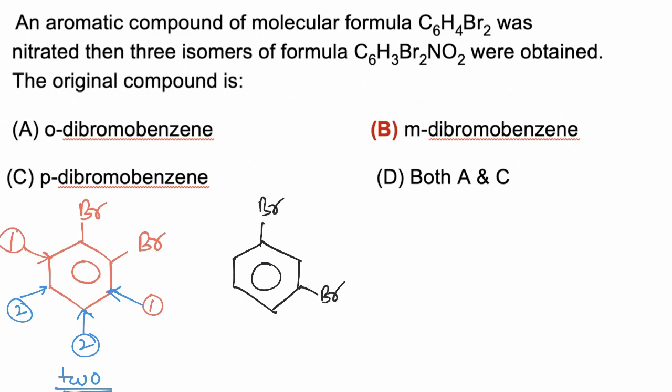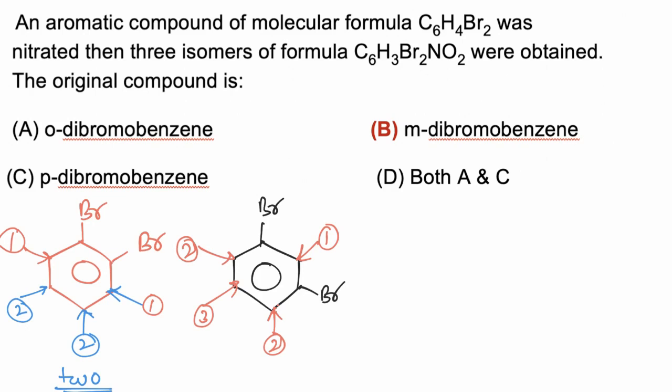in case of meta dibromobenzene, it will produce total 3 products, 1 from here, and if Br is attached at any of these 2 positions, we'll get second product, and if Br is attached at this position, then we'll get third product.